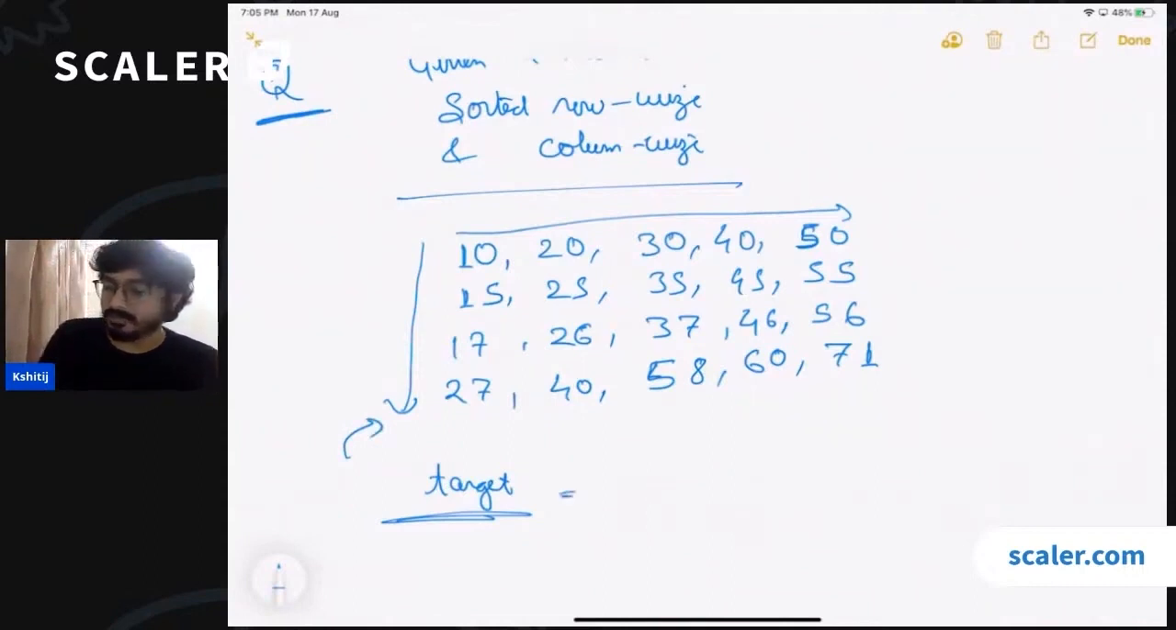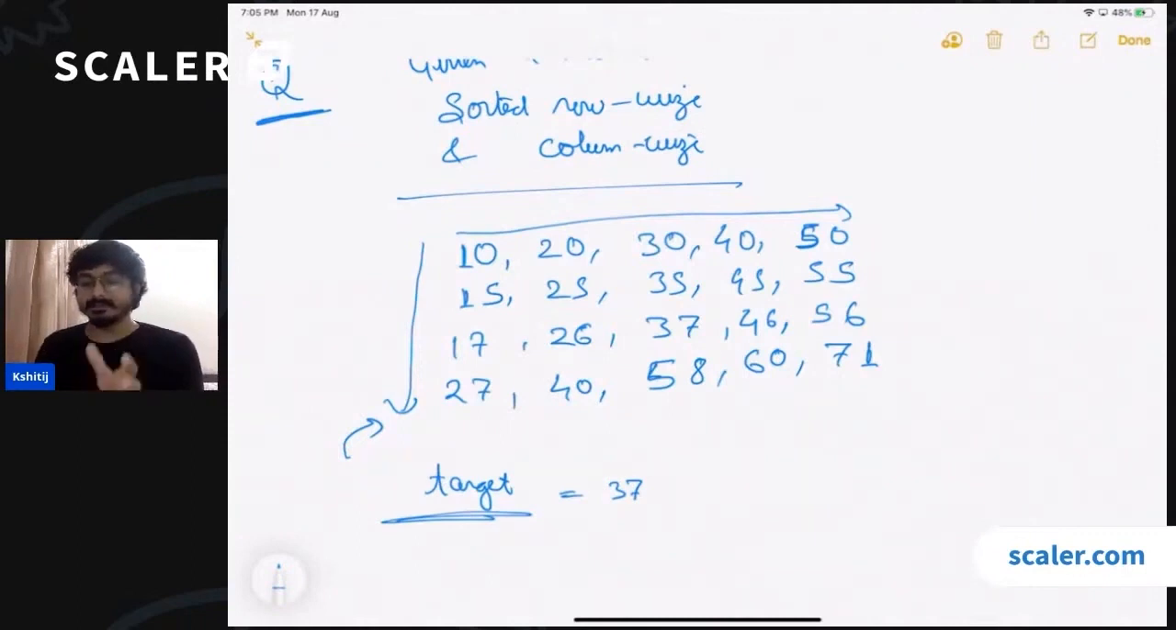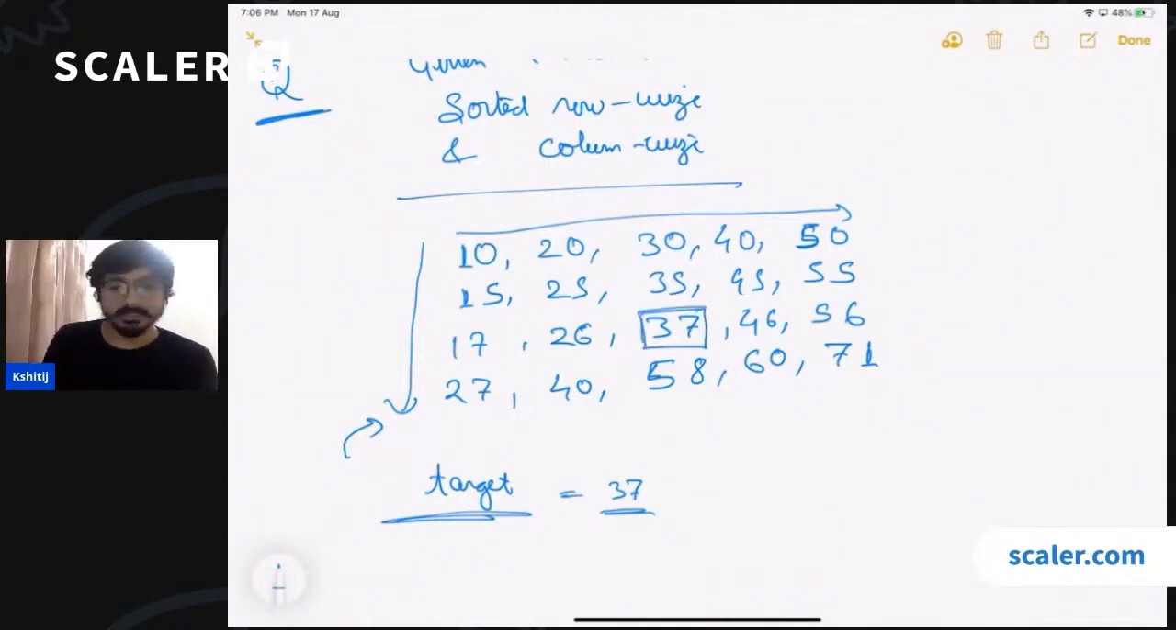For example, if your target is 37, you have to identify whether the target is present in this matrix. If it is present, then what are the coordinates? If the target is 37, 37 is present and it is present here. So you will be returning the coordinates of 37 in this matrix. Is the problem clear?